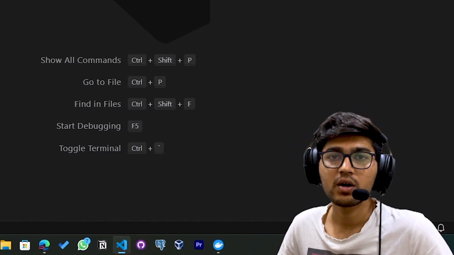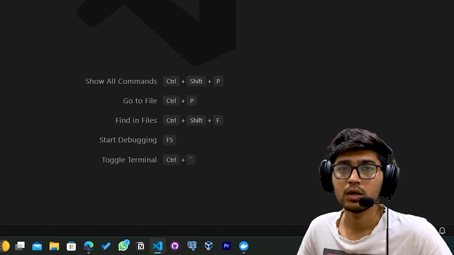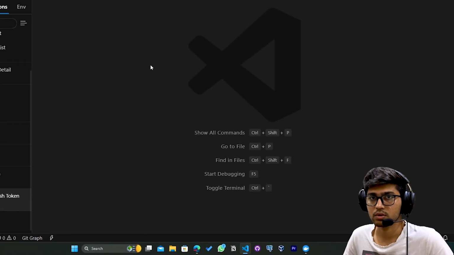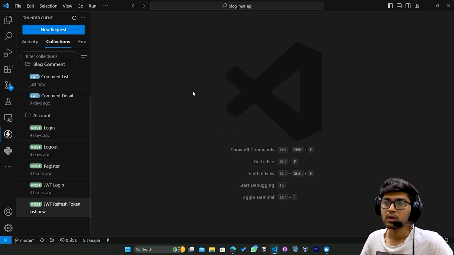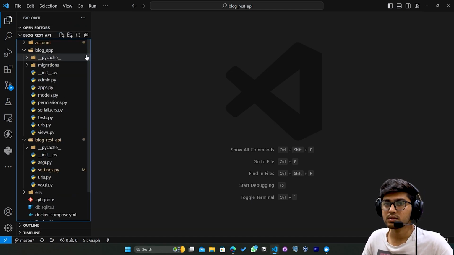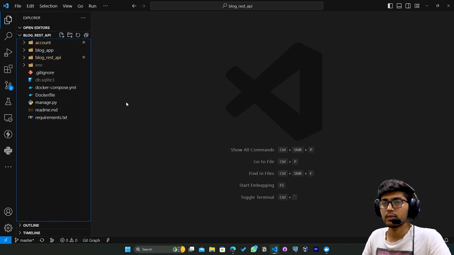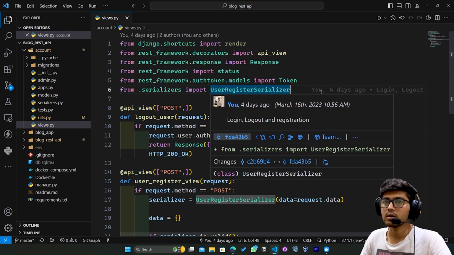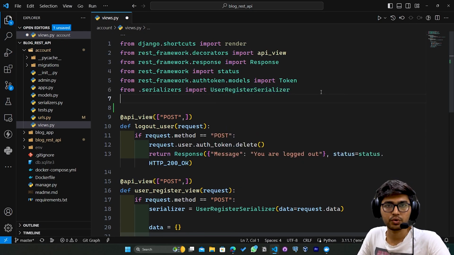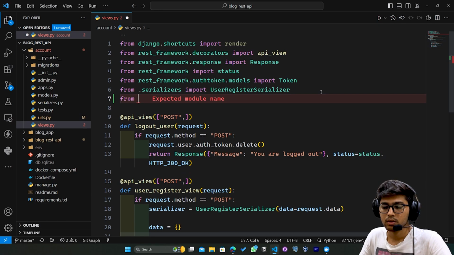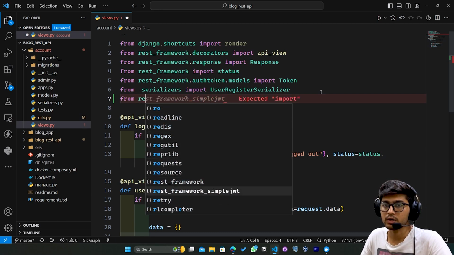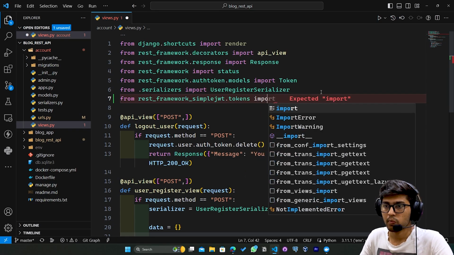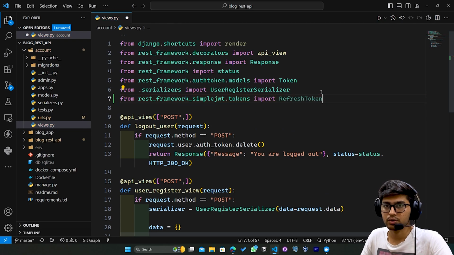In today's video, we are going to see how we can retrieve the access and refresh token once the user has registered his account. So I'll go to the files and minimize all the files. I'll open account and views.py. Now here I need to import RefreshToken, so I'll say from rest_framework_simplejwt.tokens import RefreshToken.